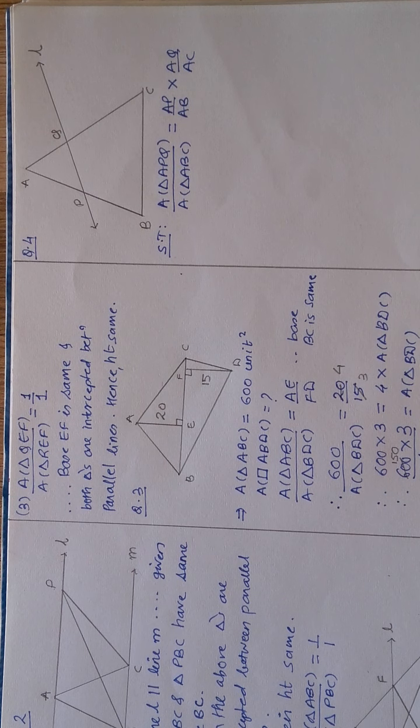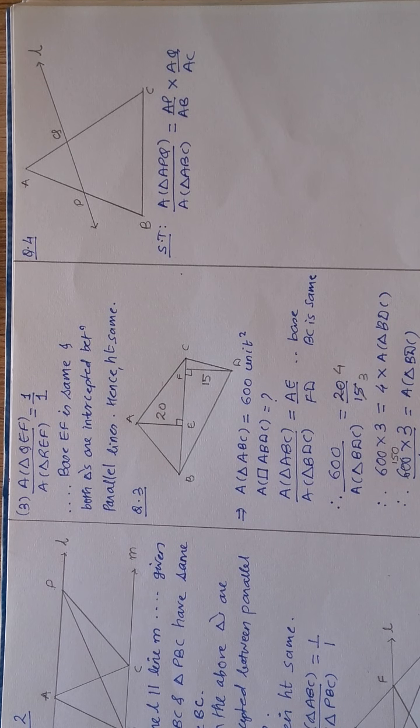Agreed? So AP, can it be the base of the triangle? Yes, it is. And AB also is the base of a triangle. But the problem is what? Okay, I want only AP is to AB. Don't see the second. The second goes to the other side. That means I do not want height, right? So height must be common. Now if I want height common, the base must be linear. That is, AP and AB are linear.